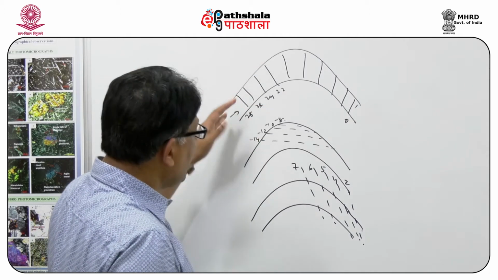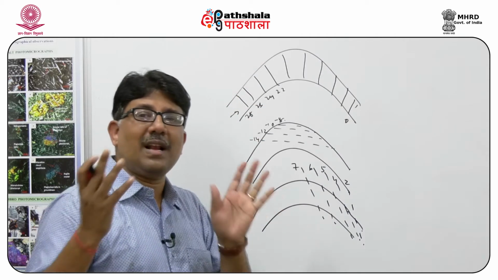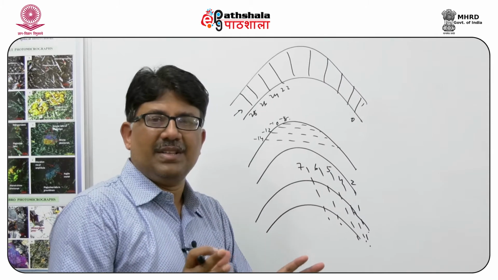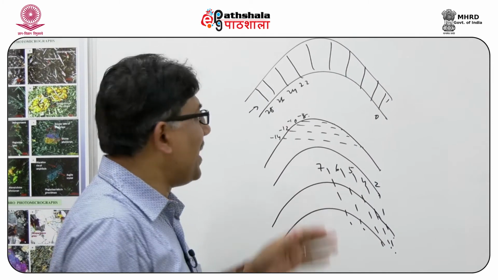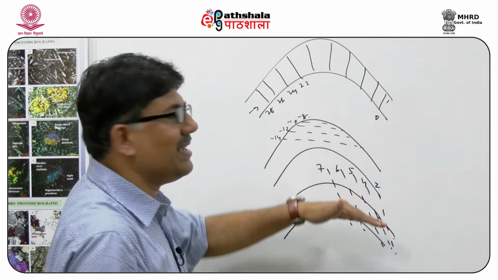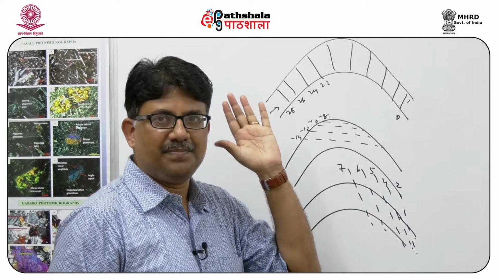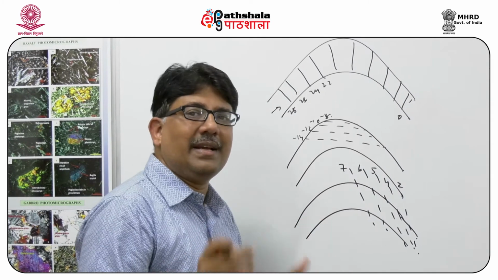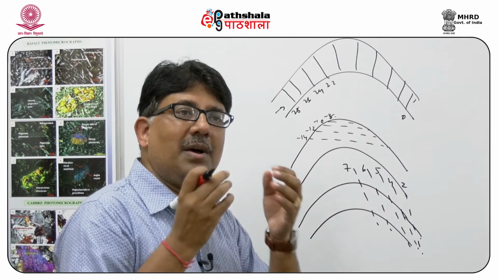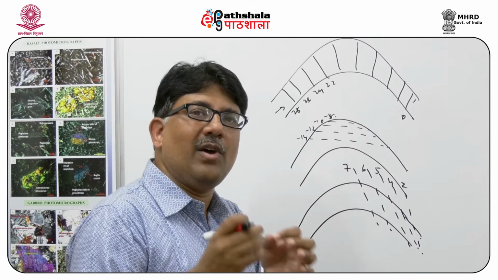So, you can see there are 3 phases which are cooperative. They are occurring at the same time and operative at the same time, but the 3 have 3 different kinds of isopotential surface.